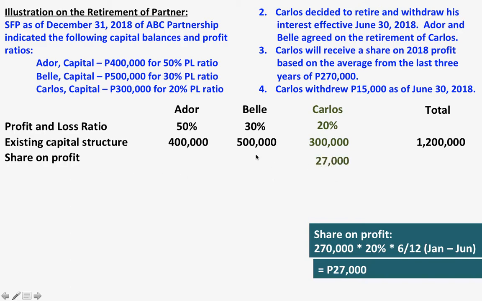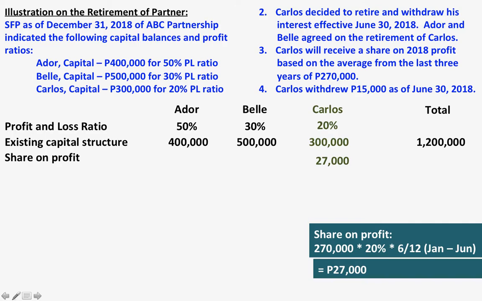We don't have to compute. It's not necessary for us to compute the share of Adore and Bell on the profit because it is only estimated, and they will still be in the partnership. Anything can happen from July to December.